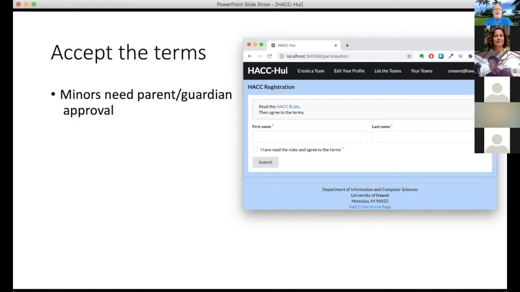If you are not over 18, you're going to supply your name and your parent or guardian's name and an email address for them. Then an administrator, I think it's Thelma, is going to send your adult an email saying, please sign the forms. Once that is responded to, we'll allow you to join teams and participate.